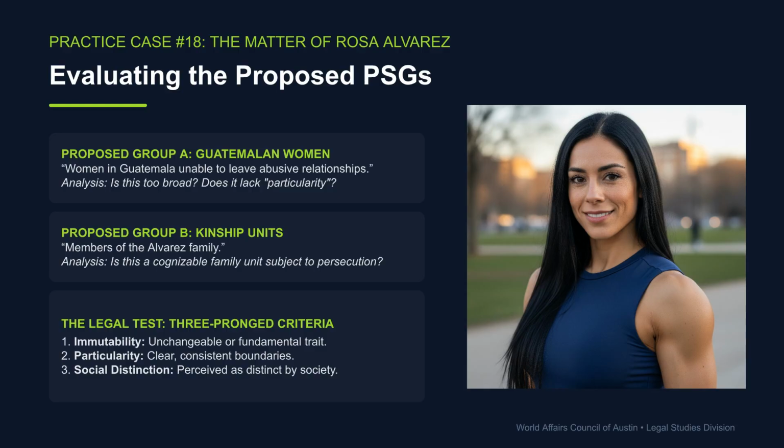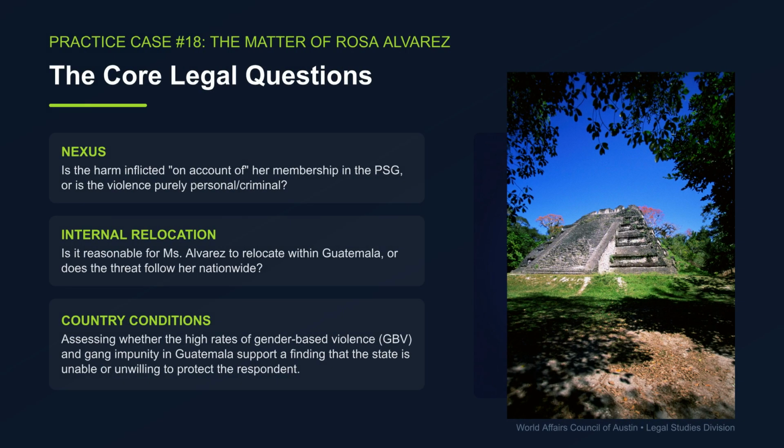2 potential PSGs are proposed: Guatemalan women unable to leave abusive relationships, and members of the Alvarez family. We must analyze both against the 3-pronged legal test of immutability, particularity, and social distinction. The core legal questions involve nexus. Is the harm on account of her PSG membership or purely personal? Also, is internal relocation reasonable within Guatemala? And do country conditions regarding gender-based violence and gang impunity indicate the state is unwilling or unable to protect her?